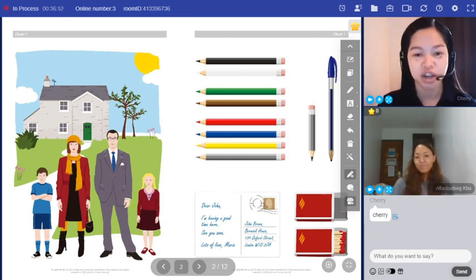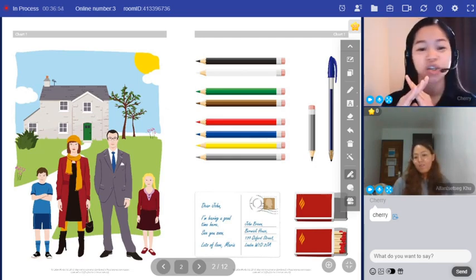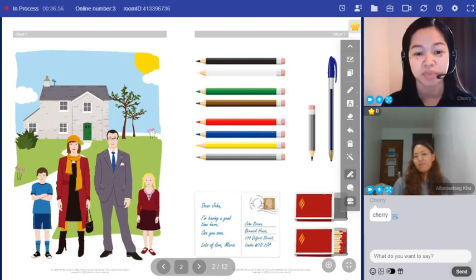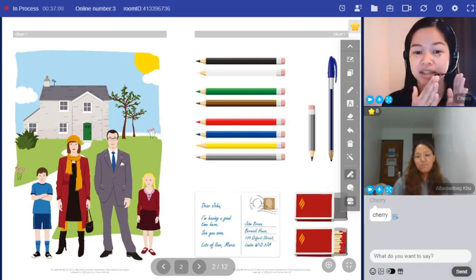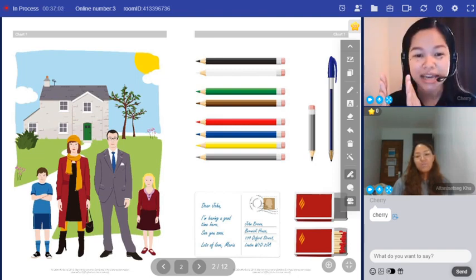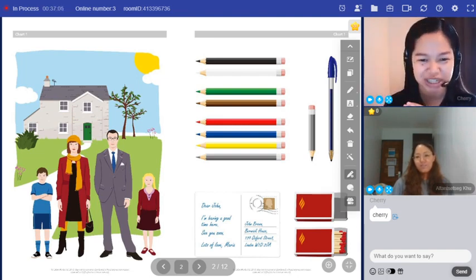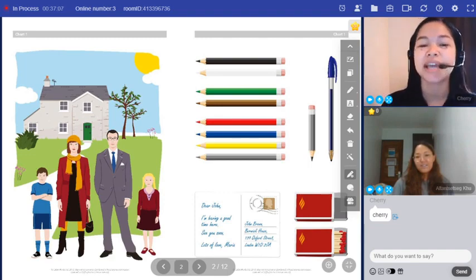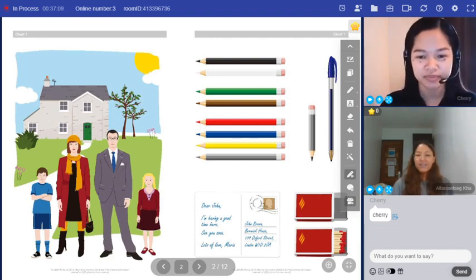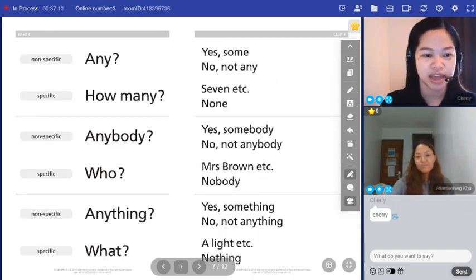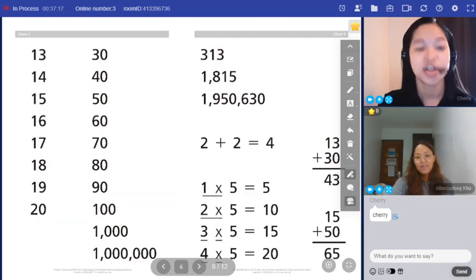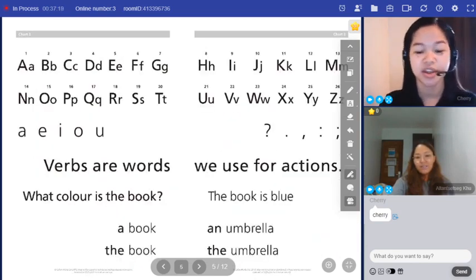Do all the people in Europe speak Spanish? No, not all the people in Europe speak Spanish. Some speak Spanish and some speak other languages. Good. Okay. Repeat: anything, something, not anything, nothing. Good.